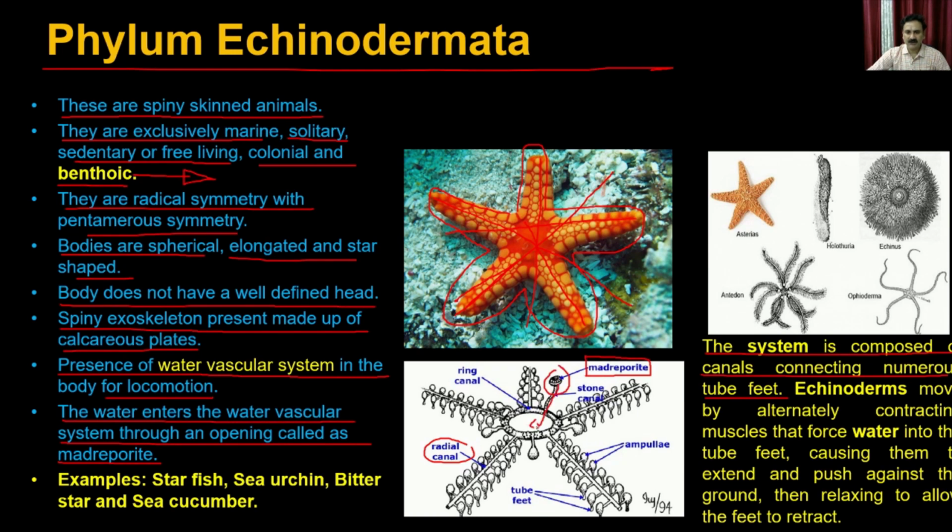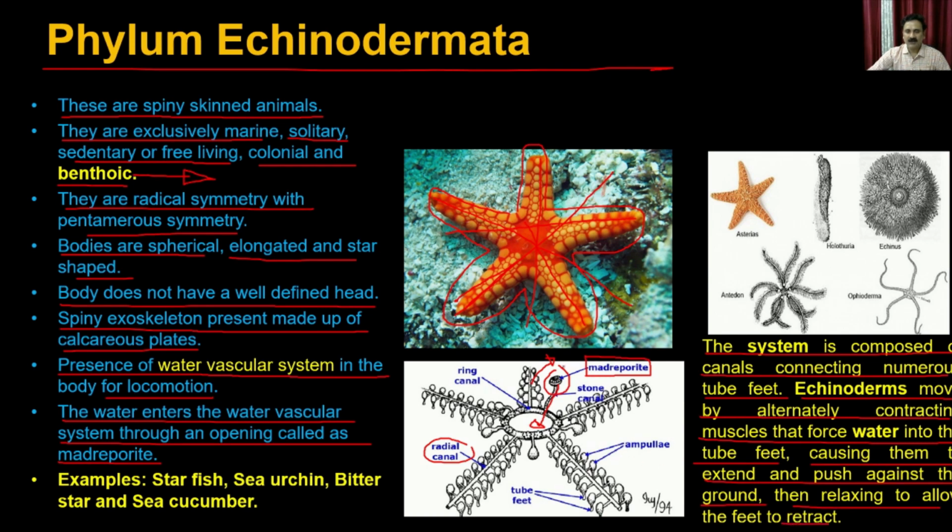Once the water enters, it goes out through these radial canals, and echinoderms move by alternately contracting muscles that force water into the tube feet, causing them to extend and push against the ground, and then relaxing to allow the feet to retract.